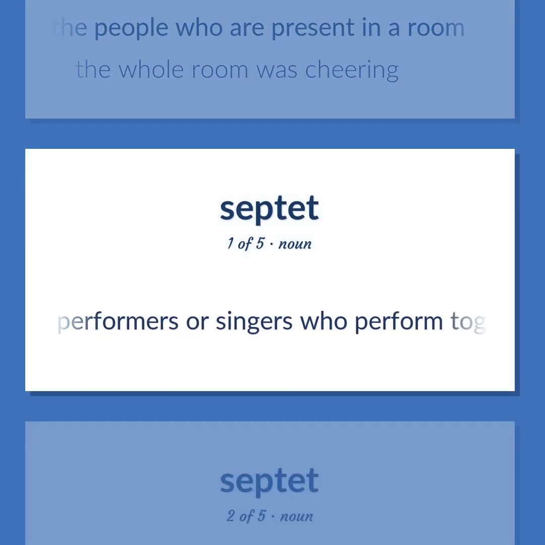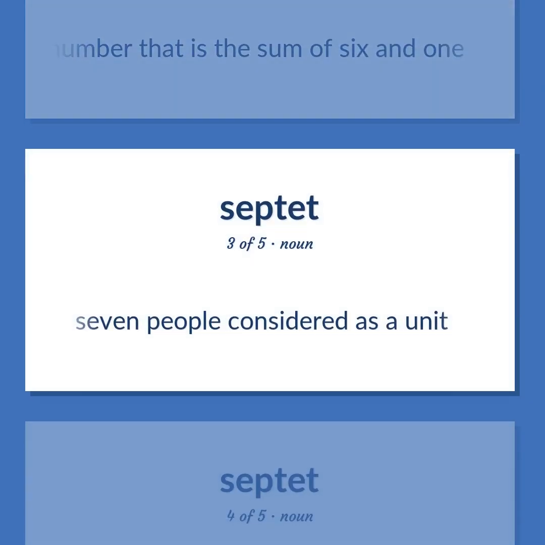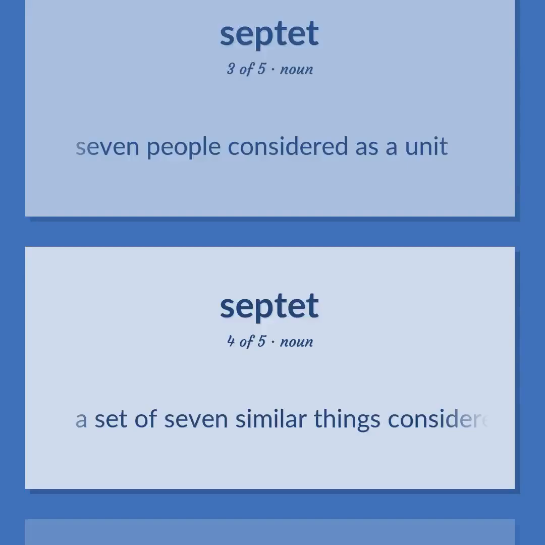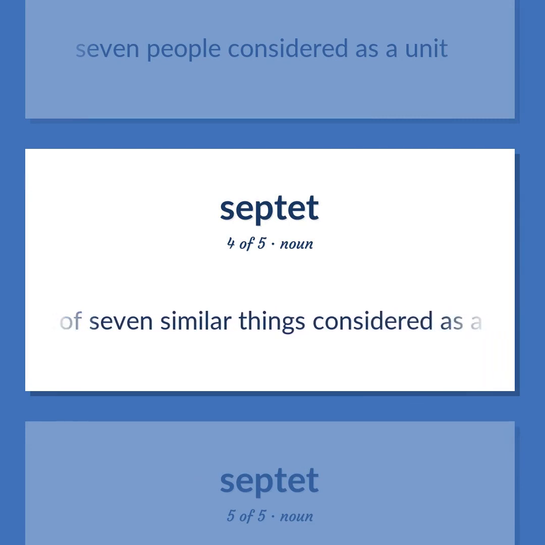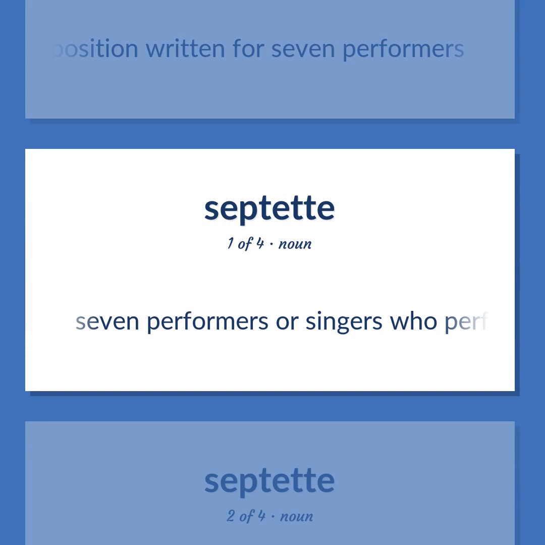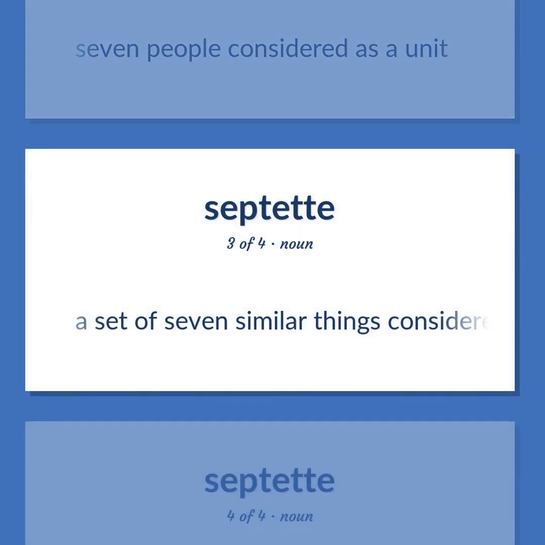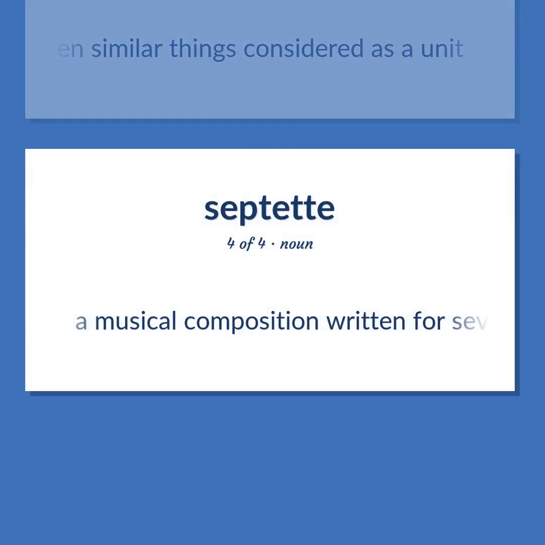7 performers or singers who perform together. The cardinal number that is the sum of 6 and 1. 7 people considered as a unit. A set of 7 similar things considered as a unit. A musical composition written for 7 performers. 7 performers or singers who perform together. 7 people considered as a unit. A set of 7 similar things considered as a unit. A musical composition written for 7 performers.